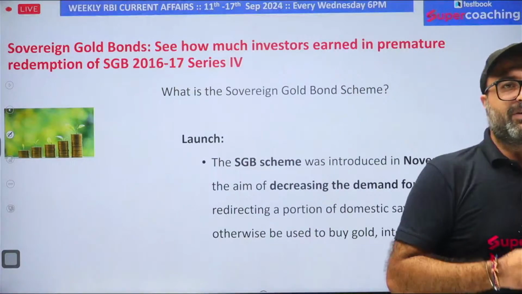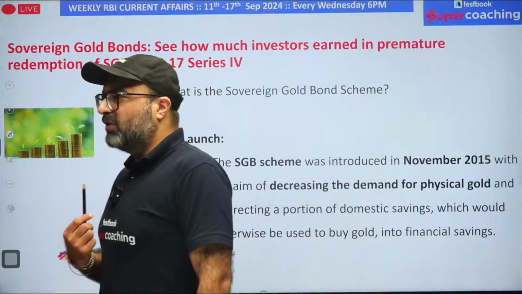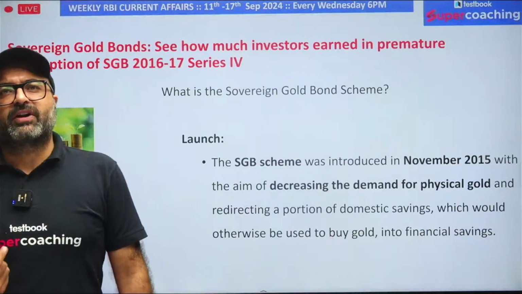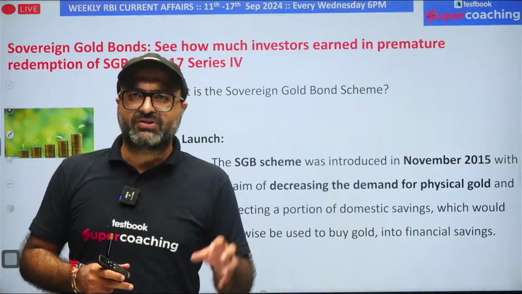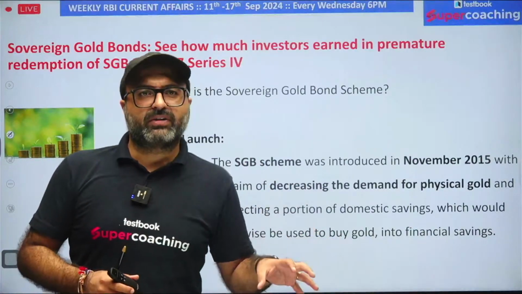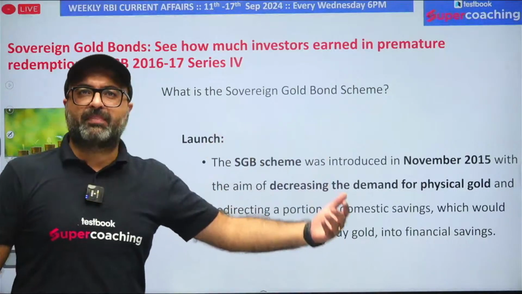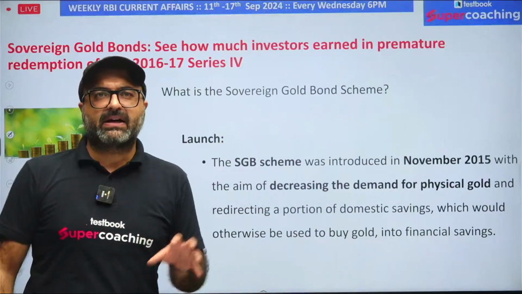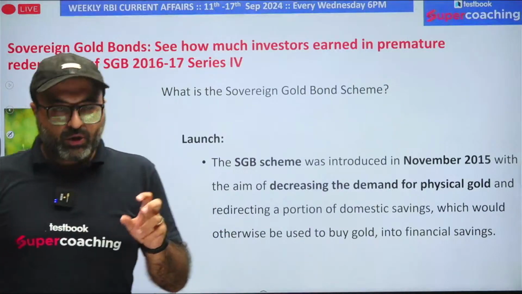First of all, the first term is sovereign gold bonds. What are sovereign gold bonds? See, the word sovereign basically means it is not influenced by any external power. It is independent, and it is under the government of India itself. Second point is gold bond.